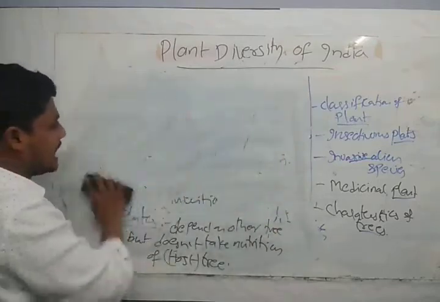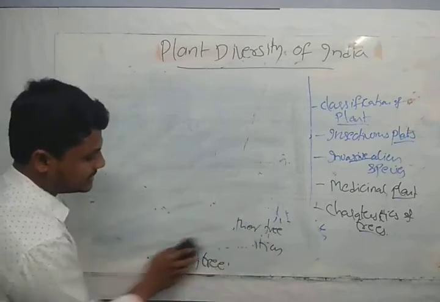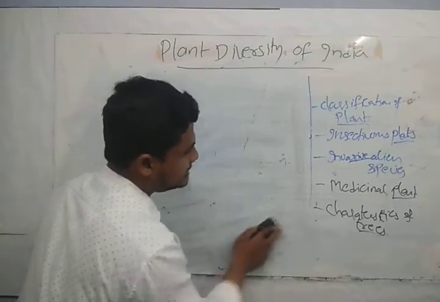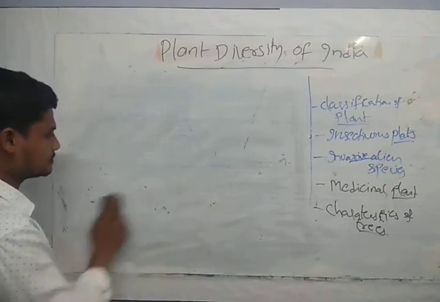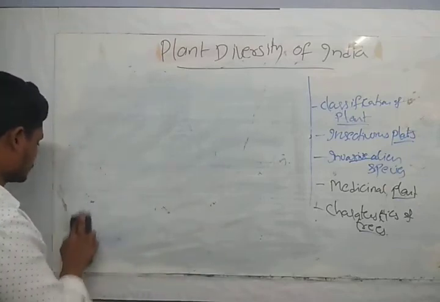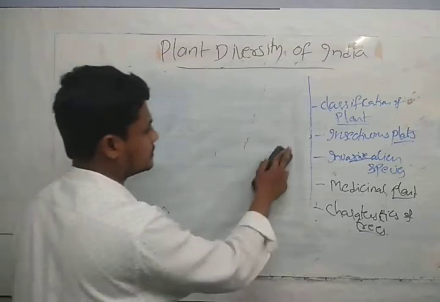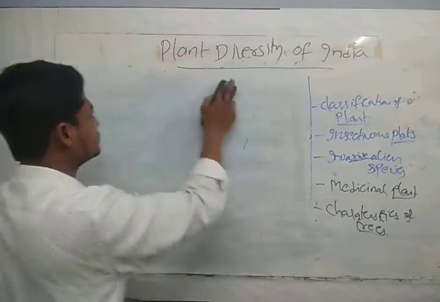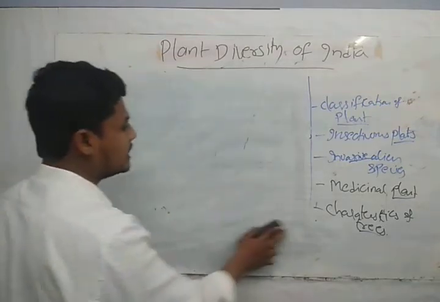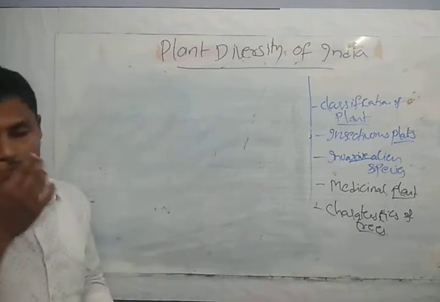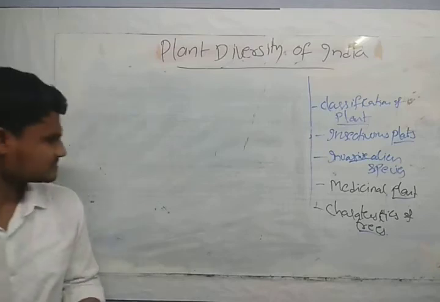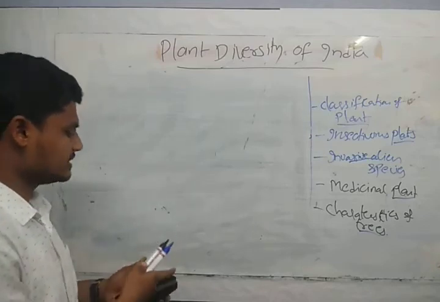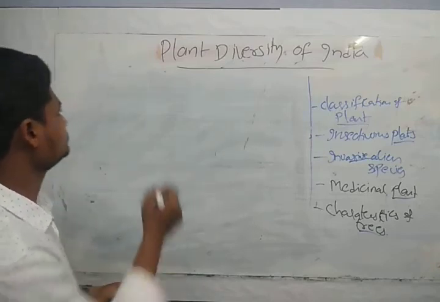After that, I am taking the second part of today's discussion, guys. The second part is insectivorous plants.